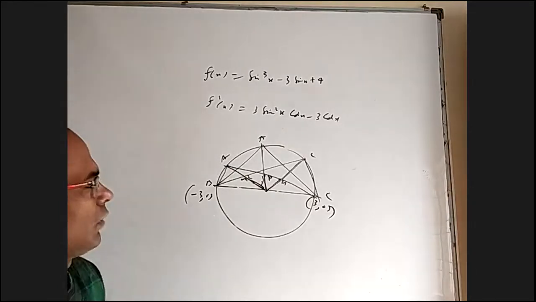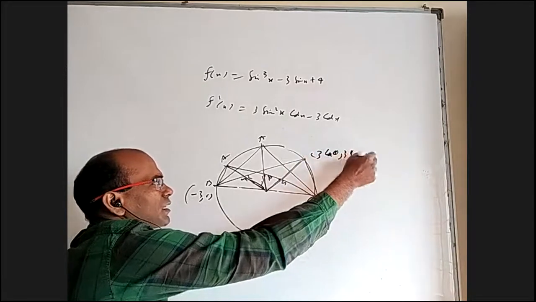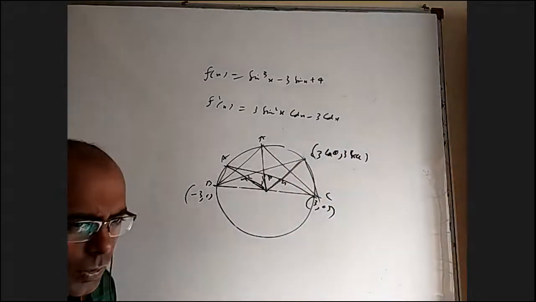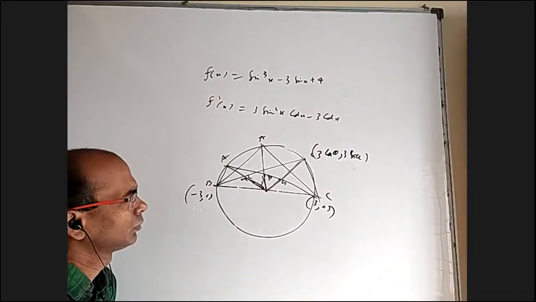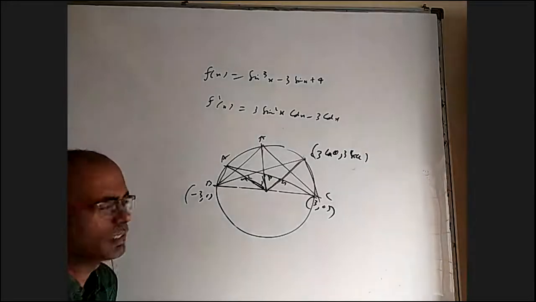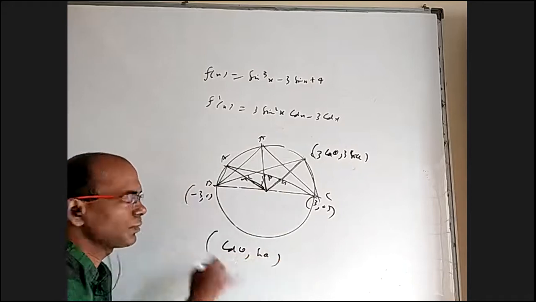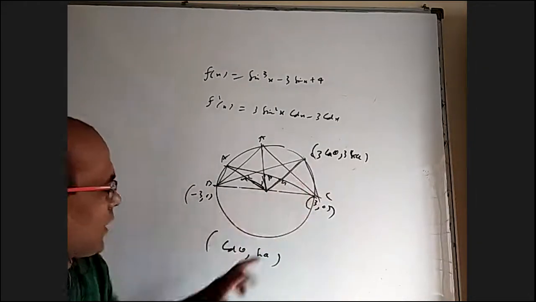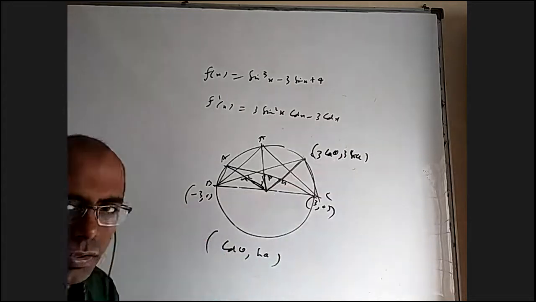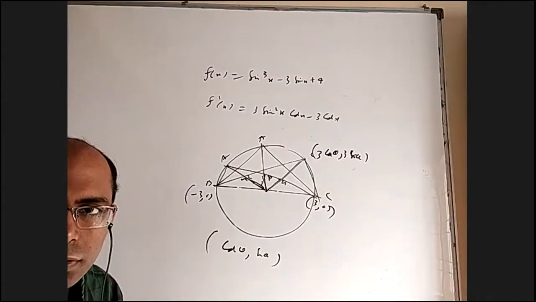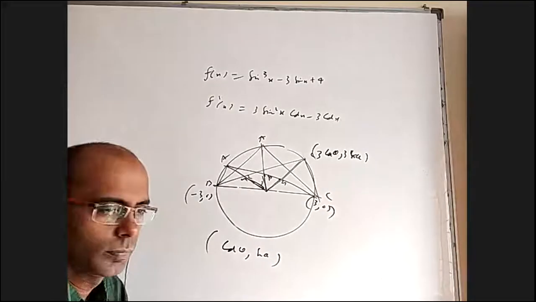Okay. If you still want to do something else, take this as 3 cos theta comma 3 sin theta, the general point on the circle. You find the centroid and eliminate theta. That is easier. When you find the centroid, it will come cos theta comma sin theta. That's it. Very simple. Take this plus this by 3, that is cos theta. 0 plus 0 plus 3 sin theta by 3, sin theta. So cos theta comma sin theta is the centroid. Okay. So locus, square and add, you'll get 1. Done.